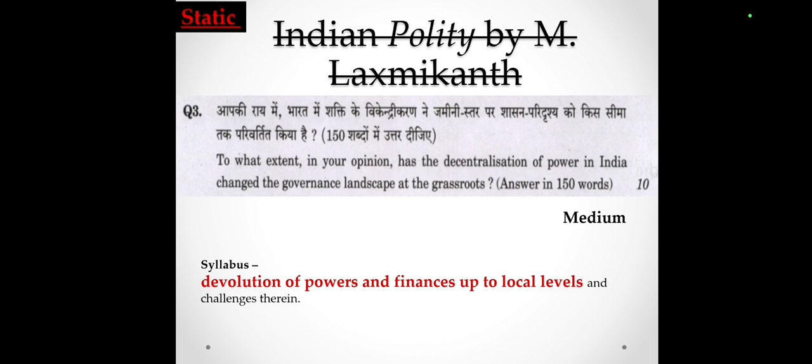But as we do not have a comprehensive source to answer this type of question, we can categorize this question as a medium one. And this is not a current affairs topic, but we can use some schemes from current affairs to analyze this type of question more comprehensively.